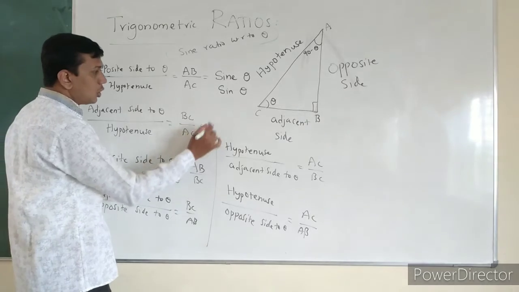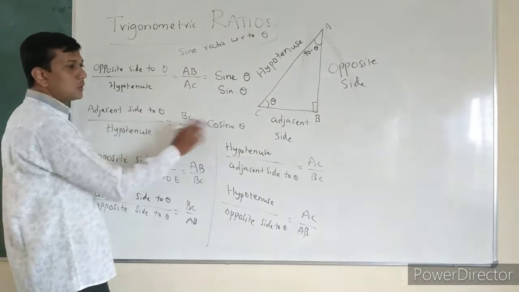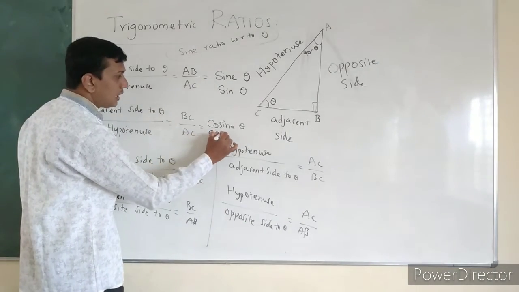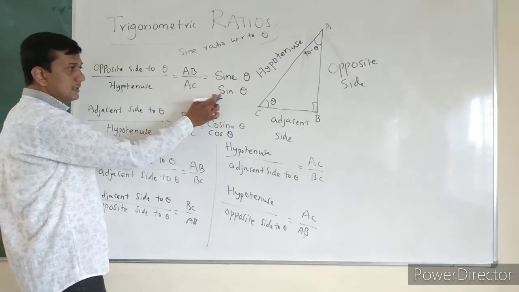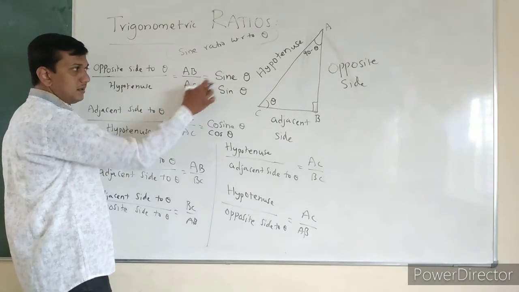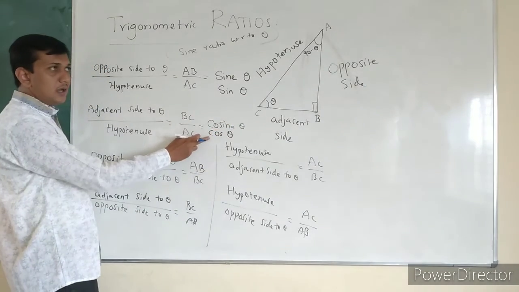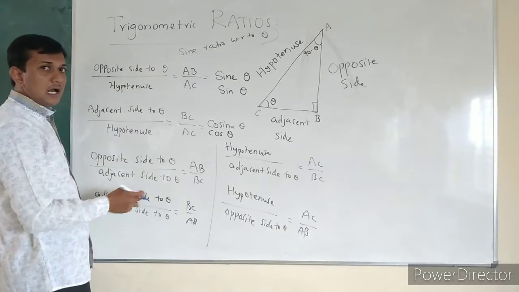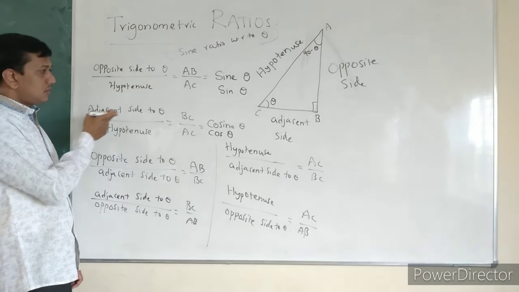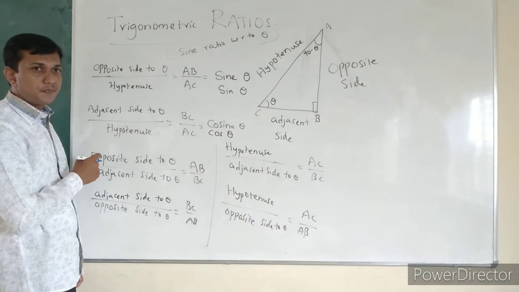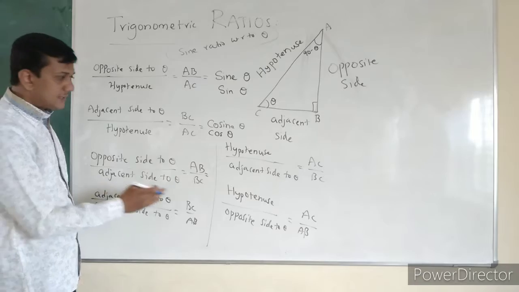And this is nothing but cosine theta. In short, we call it cos theta. Sine theta, cosine theta. Here also they are not in multiplication. What is the meaning of this? The cos ratio with respect to theta: adjacent side to theta by hypotenuse. Next, this one: opposite side to theta by adjacent side to theta.